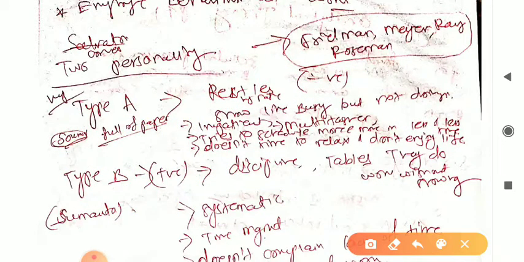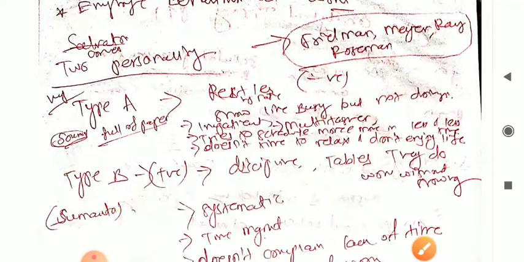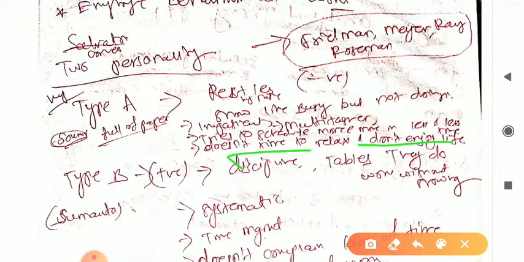So let's see all those things. Impatient, multitasker: type B will complete one work, then he will have another work. So it is more efficient and accurate work in the job. Tries to schedule more and more in less time: type B will schedule work, but once completed then another will be scheduled, not 4 to 5 works at a time. Does not have time to relax and does not enjoy life: type B will relax and work, and he likes to enjoy life also, right?